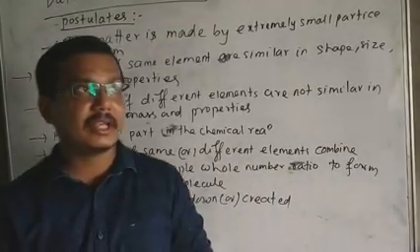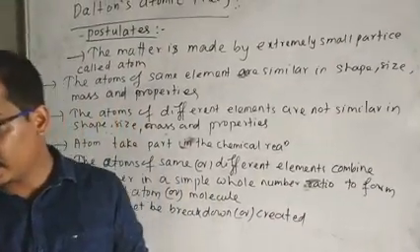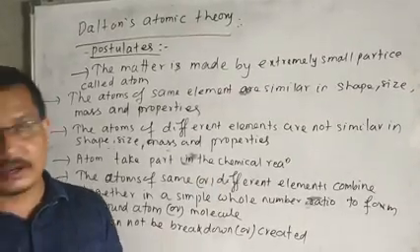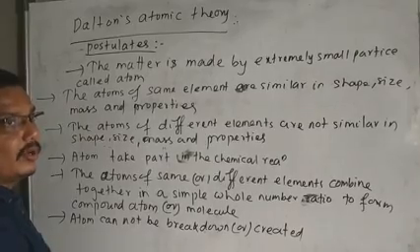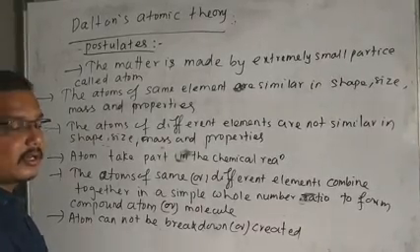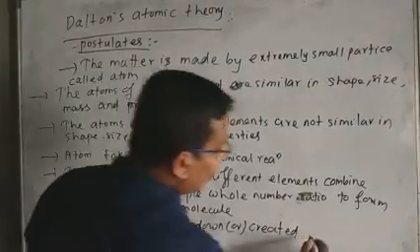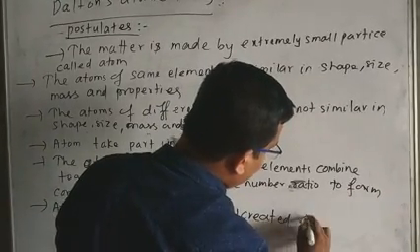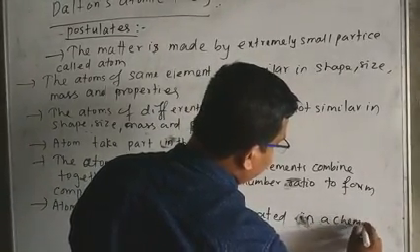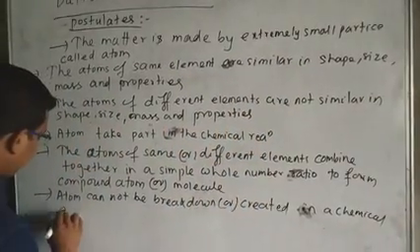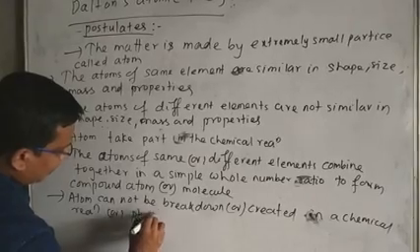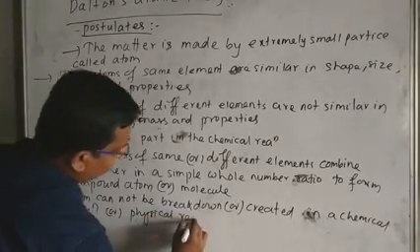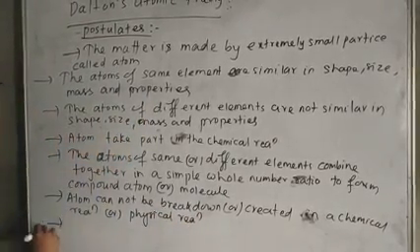If you again break down the molecules, they are converted into atoms. But an atom cannot be further divided. If you want to break an atom, it cannot be broken down during a chemical reaction or physical reaction.